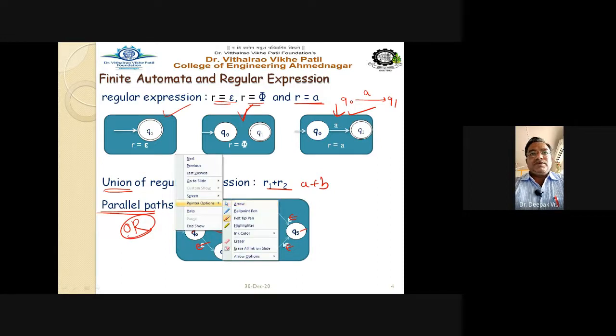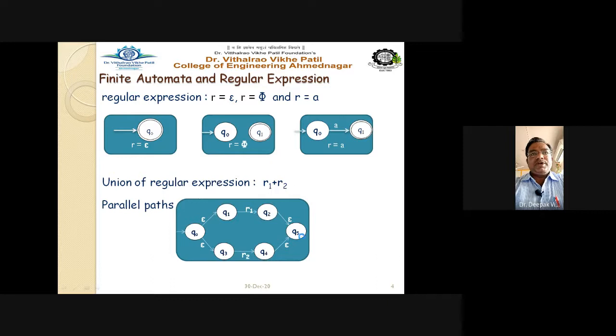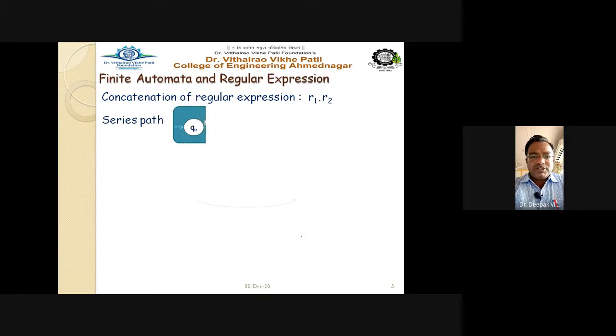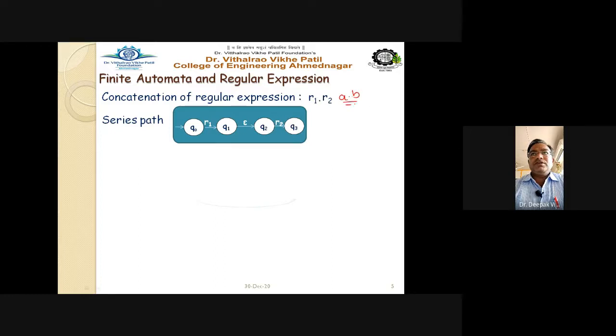Next is the concatenation operator. If the concatenation operator is there in the regular expression, then I have to follow the series path. The series path must be followed here. Again, suppose a dot b is there. Take here a, take here b, and mark the in-between transition as epsilon: q0, q1, q2, and q3.